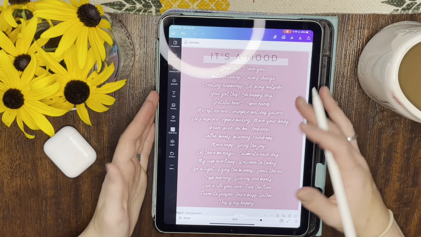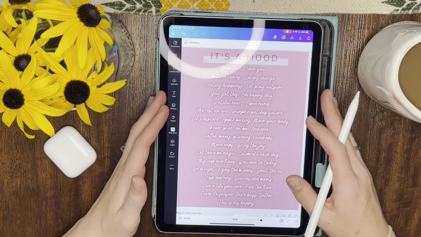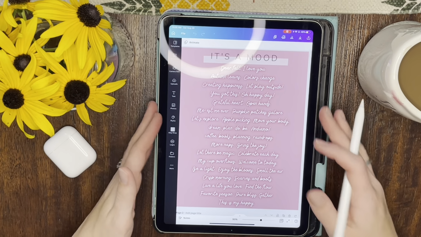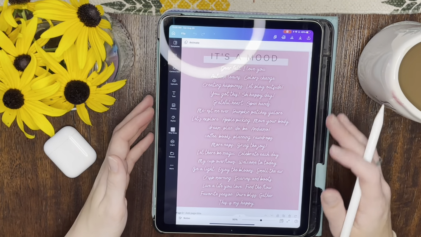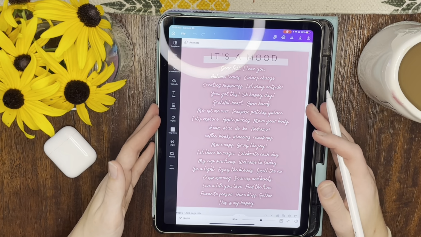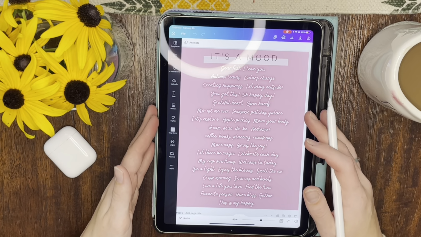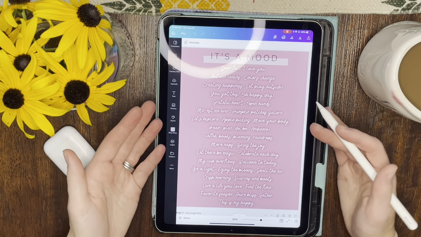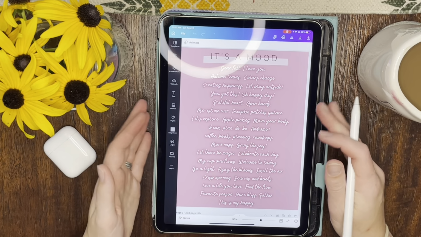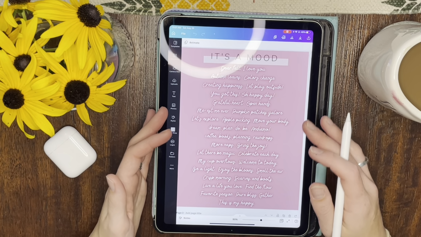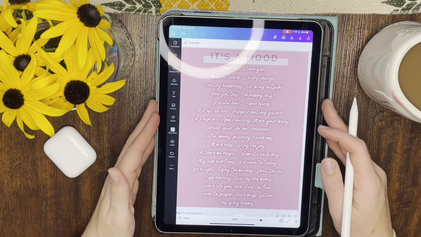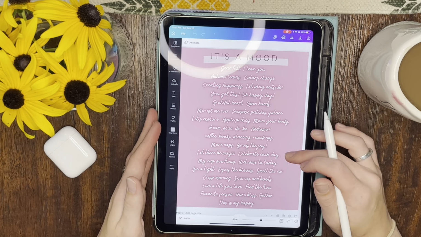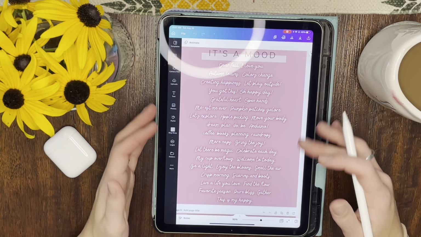And so I just brain dumped all the things that make me think of fall, or that I wanted to say to fall, or I wanted to express. So, dear fall, I love you. Autumn leaves, colors change, creating happiness. Let's play outside. You got this. Oh, happy day. Grateful heart. You can read this, but I just love it. Andiamo means let's go in Italian. I love that word. We used it so much when we were visiting Italy, and it just has this wonderful spirit to it. Coffee, books, planning, raindrops, naps, bring the joy.